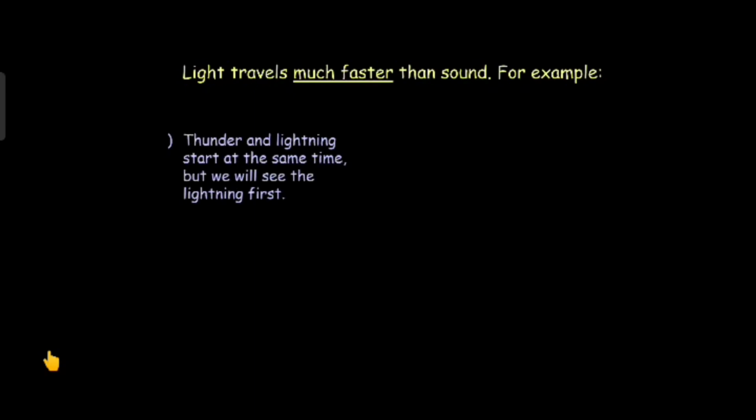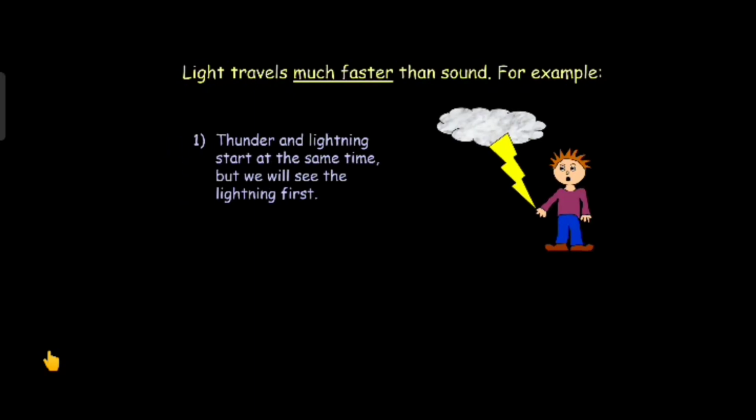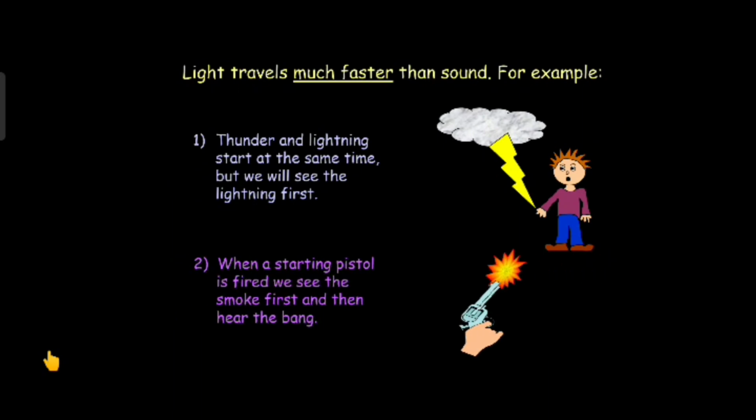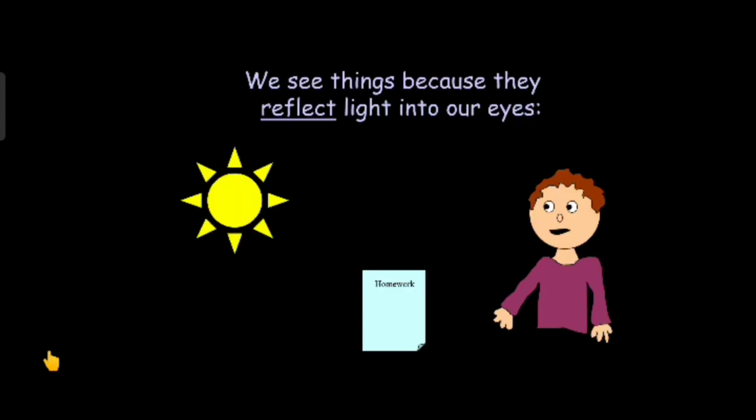Then, light travels much faster than the sound. For example, thunder and lightning start at the same time, but we will see the lightning first. When a starting pistol is fired, we see the smoke first, then hear the bang. We see things because they reflect light into our eyes.